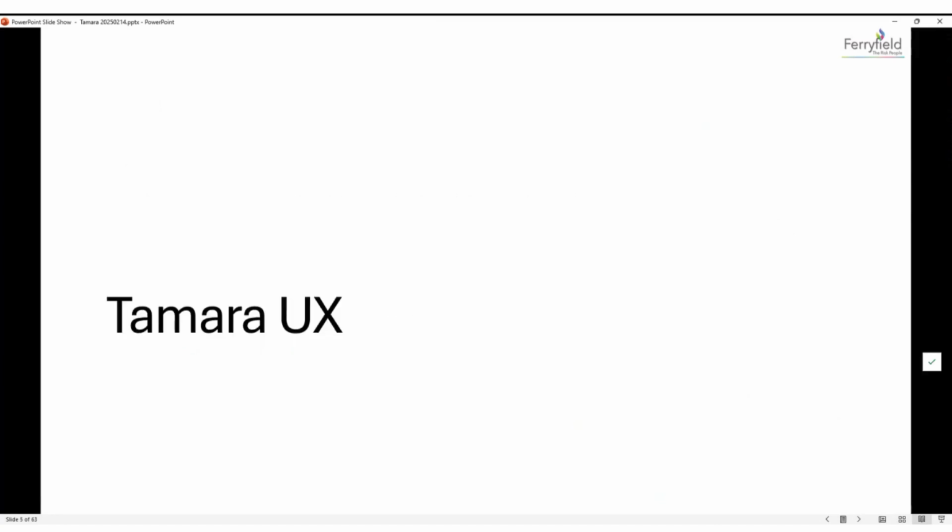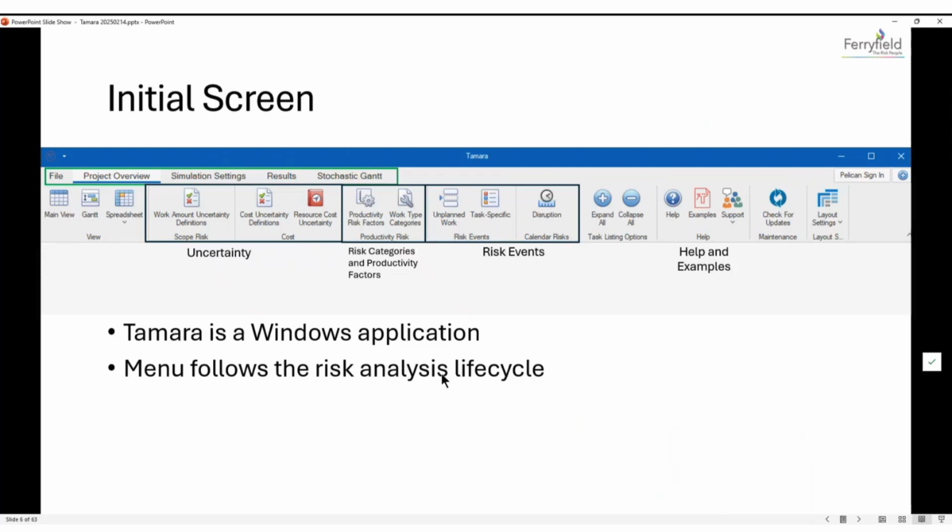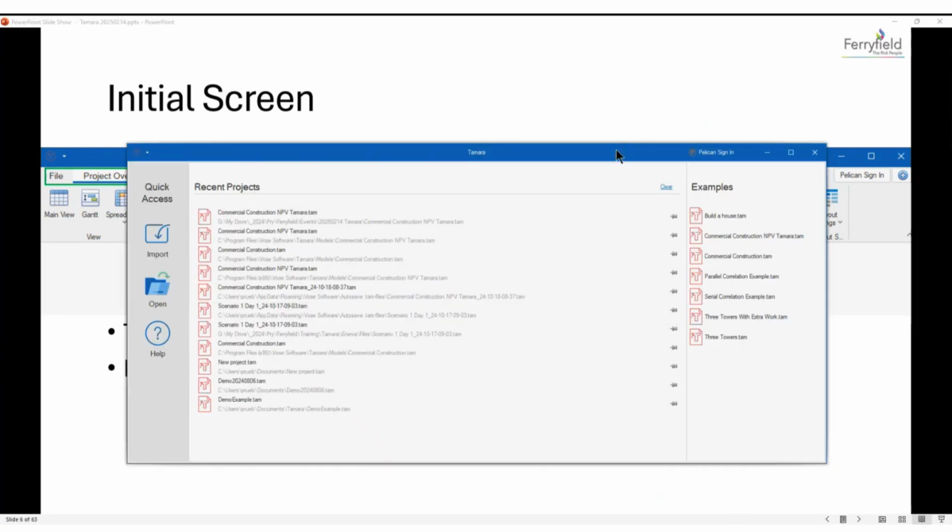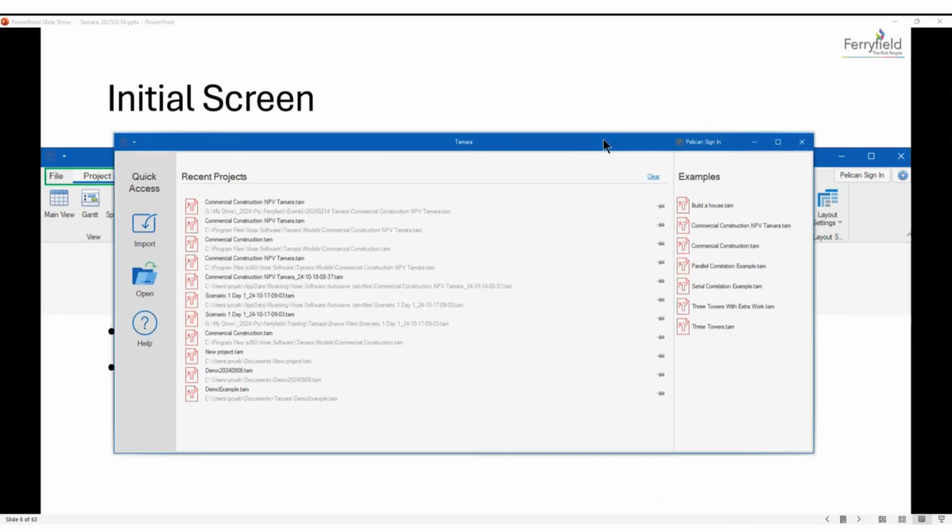And Tamara is an excellent tool, you will see. So for Tamara, I will use the slides here to guide what I'm doing. Of course, I'm not going to go through them one by one because the slides are for you. So Tamara is an application that works on top of Windows, right? And the moment that you open it, you see that you have all the previous versions of models that you have. You have examples here that you can utilize, right?